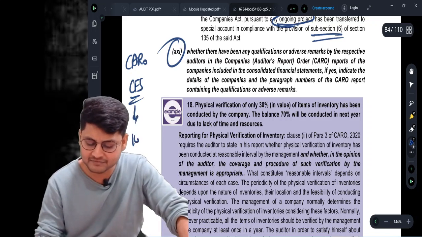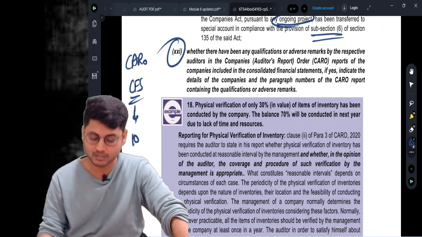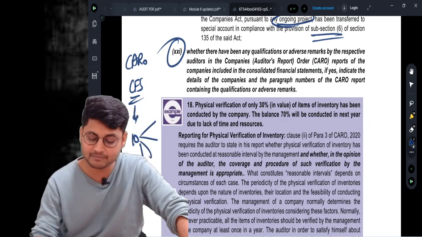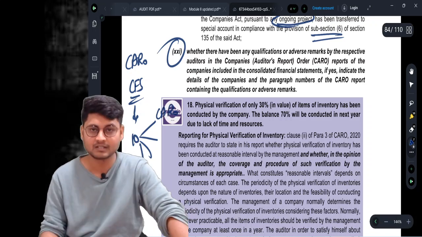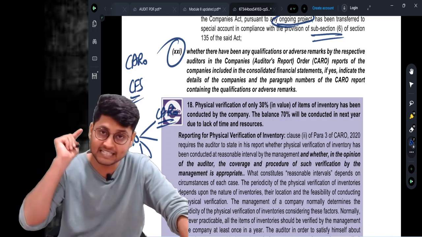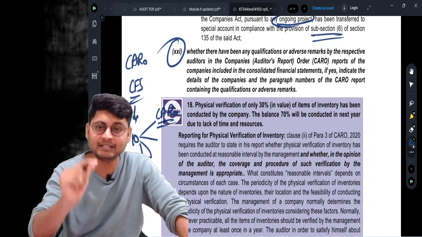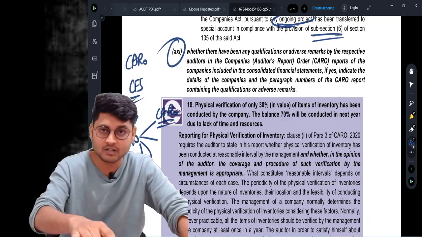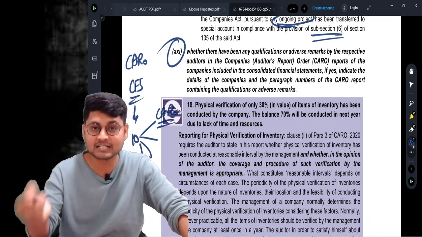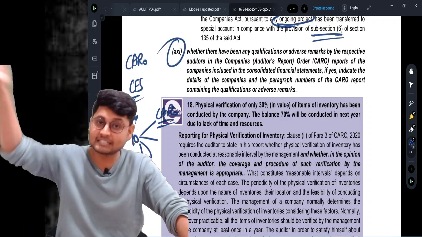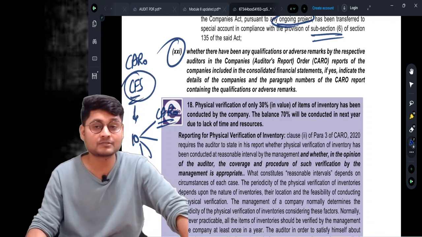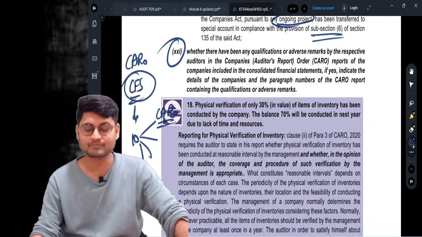There are 10 companies which are being consolidated. Now these 10 companies may have different auditors. These 10 companies may be covered under CARO 2020. All the 21 points may be there for these 10 companies. When there is any negative comment or qualified comment to be given in any clause of those subsidiary companies being consolidated, then those details shall be given by the auditor who is auditing the consolidated financial statements, the auditor who is going to give the report on consolidated financial statements.